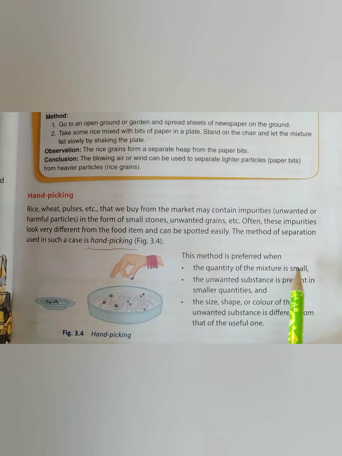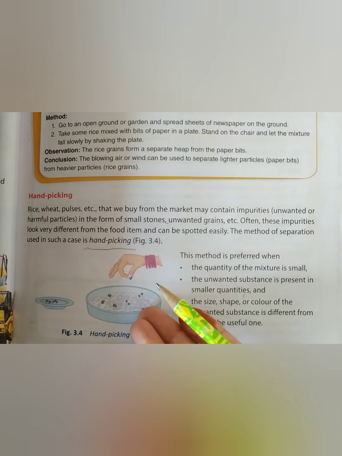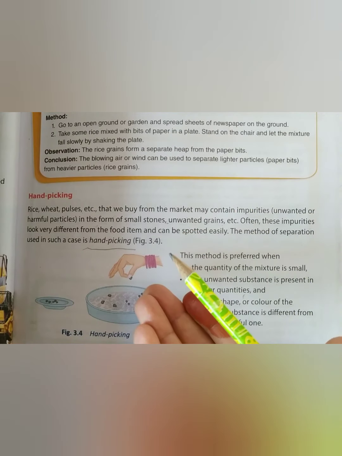This method is preferred when, first, the quantity of the mixture is very small. Second, the unwanted substance is present in a smaller quantity. And third, the size, shape and color of the unwanted substance is different from that of the useful one. For example, you cannot separate a salt and rice mixture this way.